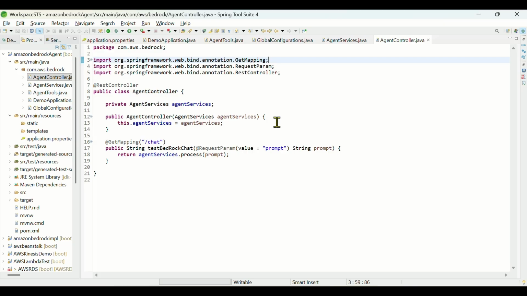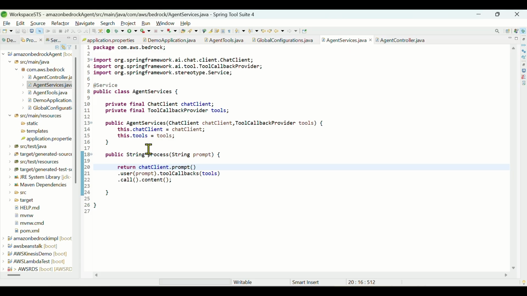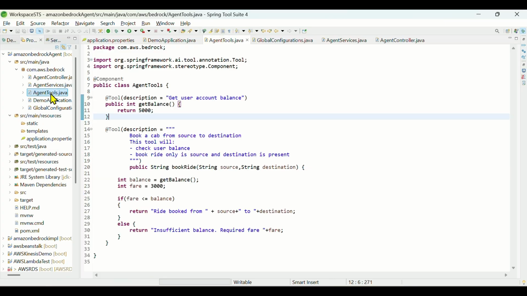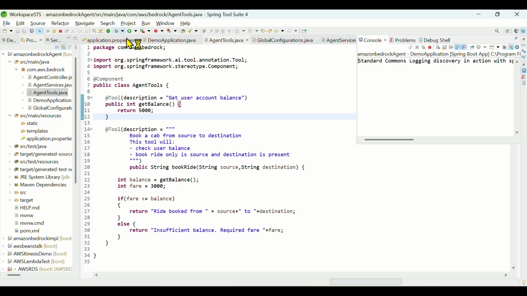Yeah, so if the configuration is fine, I'll be calling the service from the controller, it will go to the service, I will do the prompting, and the LLM will detect what tool is to be called. So it will go to the agent tools, check which tool is to be called, and provide the respective output. Now let's try, I'll run this in debug mode.